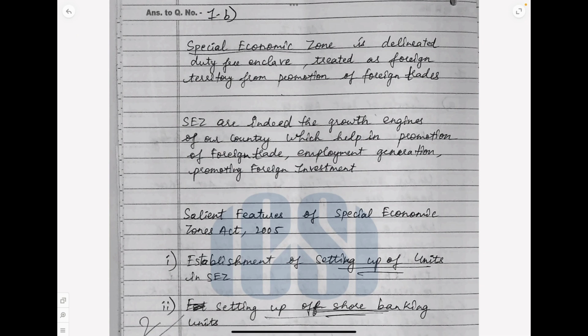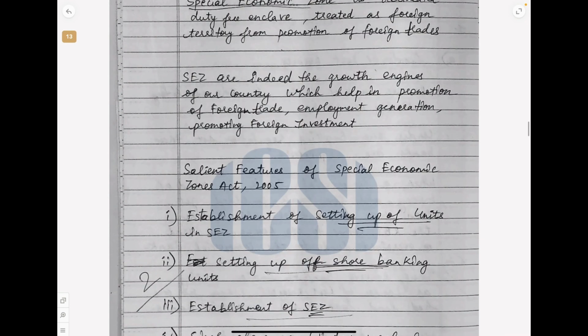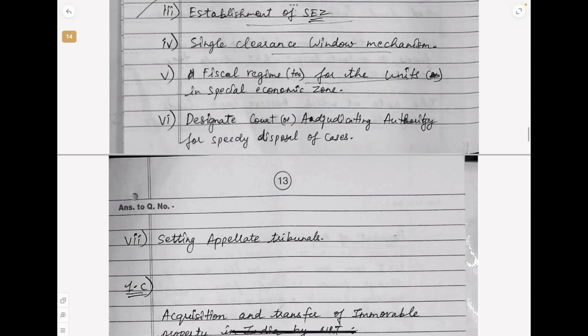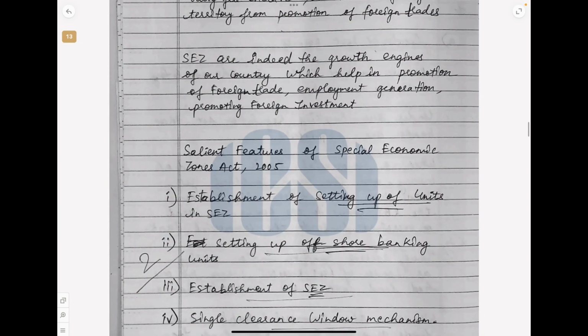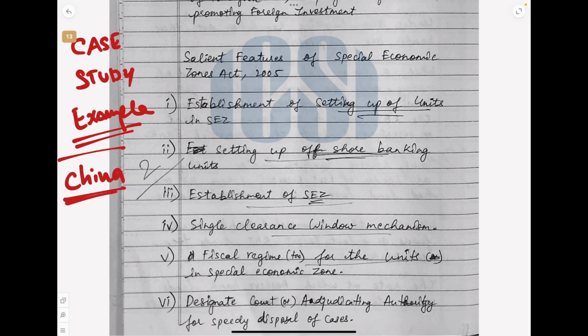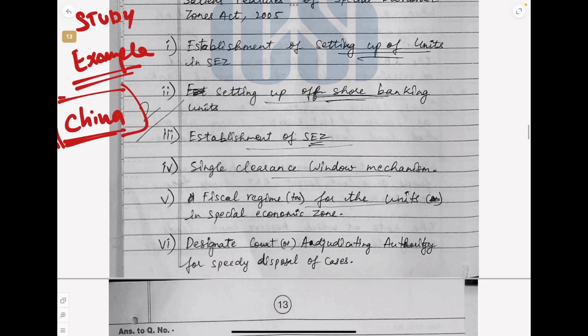Special economic zone. Special economic zones are growth engines of the economy. So what is a special economic zone? Why is it, how it is established, etc. See, in this point, the student could have added some case study or an example of how economic zones have helped in growth of the economy, or compare it with China, because this concept was borrowed from China. China had a success, and India also did it. So such points, if you add, you will get 3 or 4. Now only 2 out of 5 you have scored.